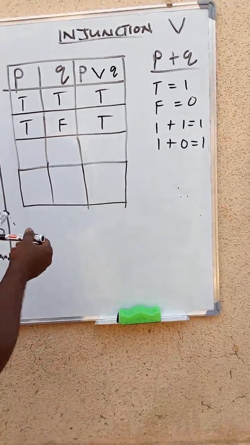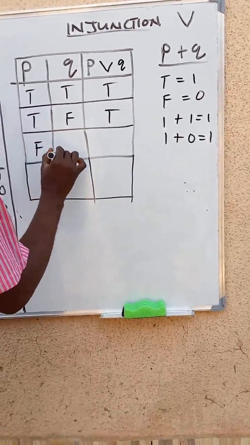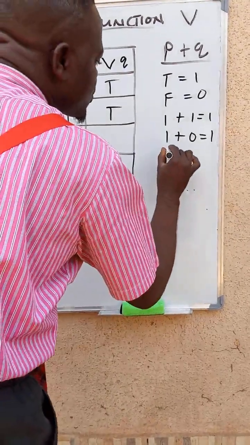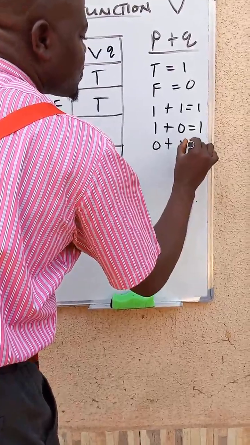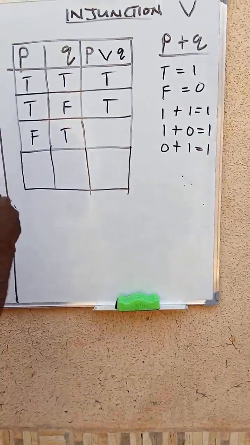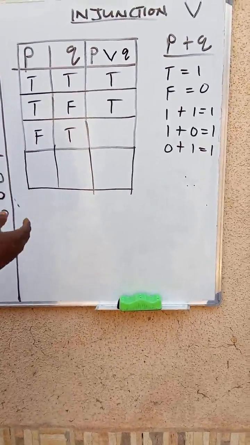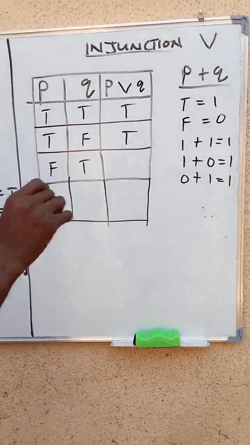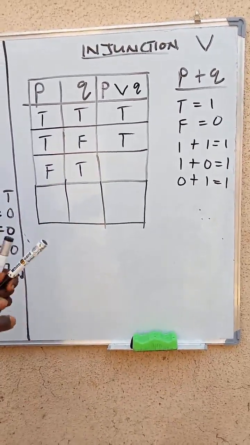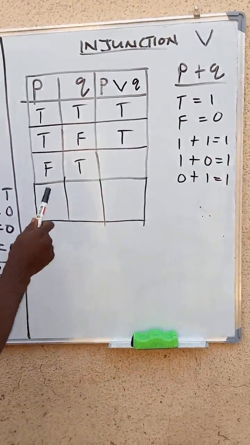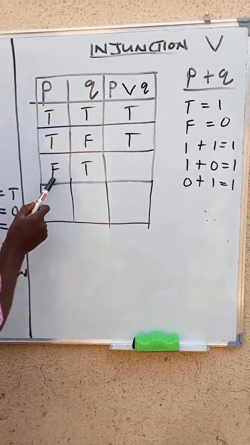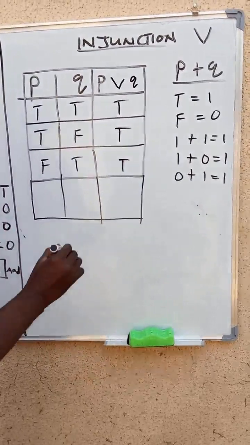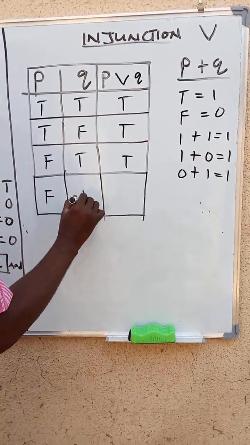So it's true. So then we'll see, what if this is false and this is true? What do we have? That is 0 plus 1, which is equal to what? 1. That means we say that either Comrade Elvis will call us or he will visit us. So either of them will come to pass. Remember, we are using "or" in the inclusive sense. So it's either he did not call us, but he visits us. So the answer is what? 1, which is true.